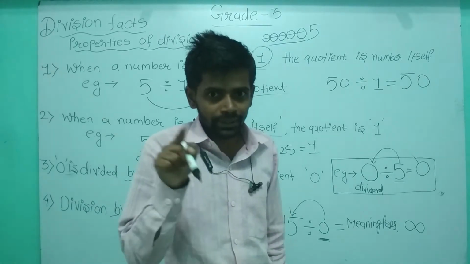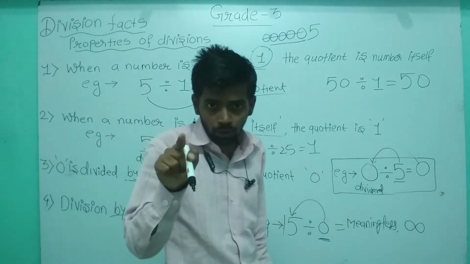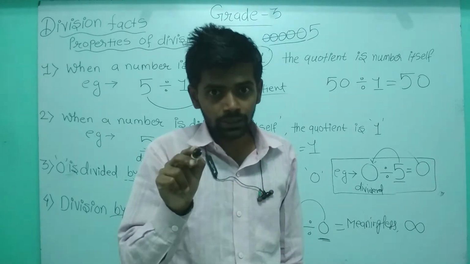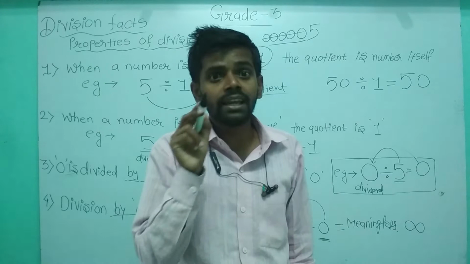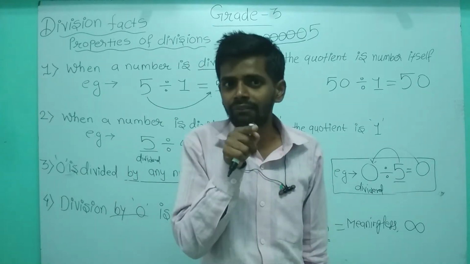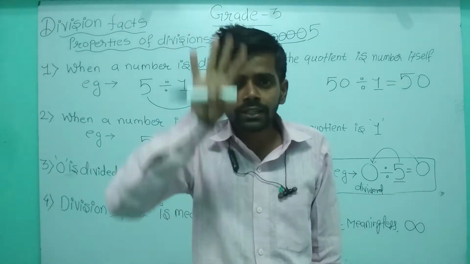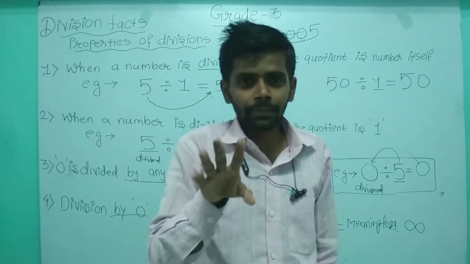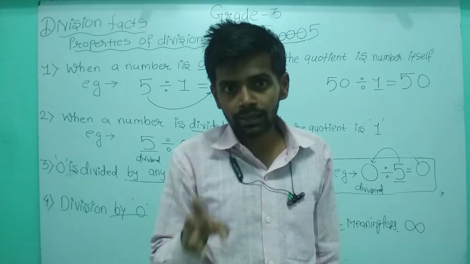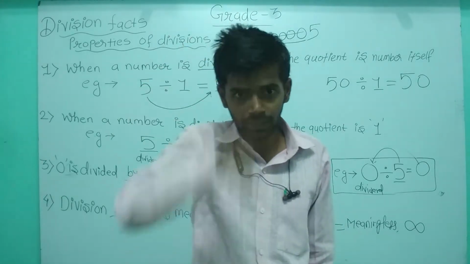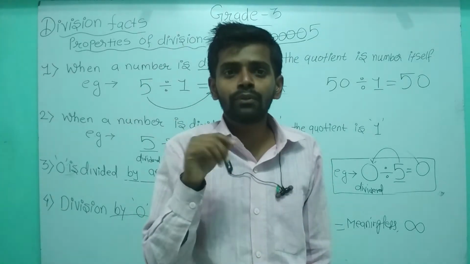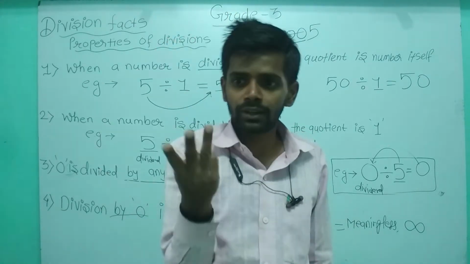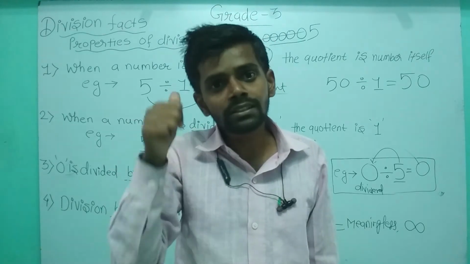And if you have written these properties in your notebook, then don't write them again. And if you have not written, अभी तक नहीं लिखा है, so quickly note down in your maths notebook. You have 30 seconds to click a screenshot. You can use your 3 fingers like this. अगर आपका MI का फोन है तो आप ऐसे 3 fingers को करोगे तो screenshot आ जाएगा. And if you have the Vivo phone, so you have to use like this. Upper side scroll करना है 3 उंगली से. So you can click a screenshot.